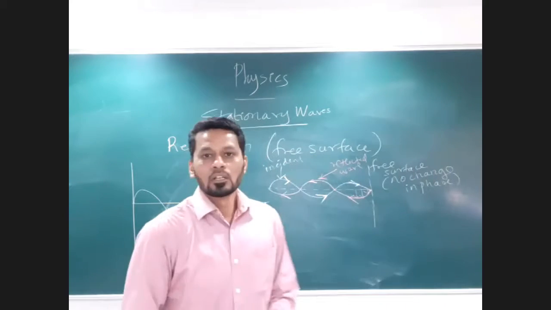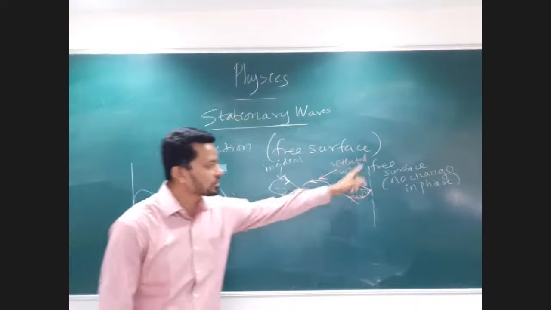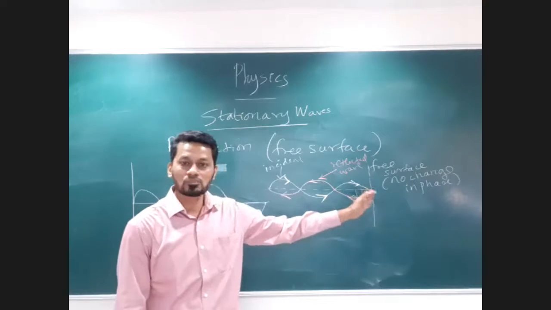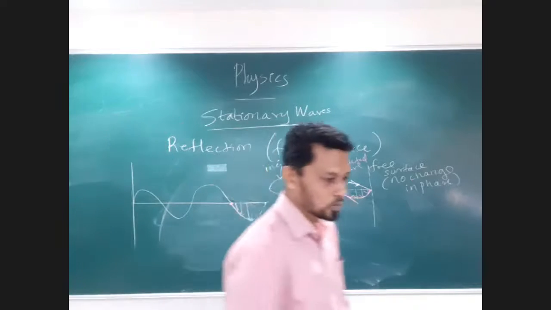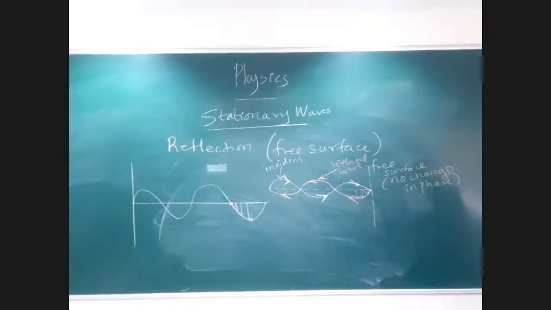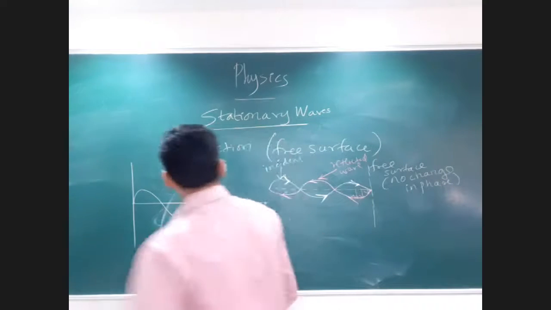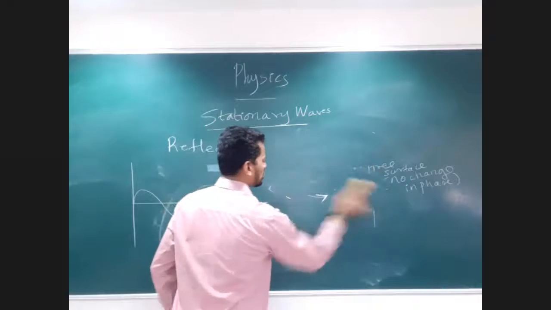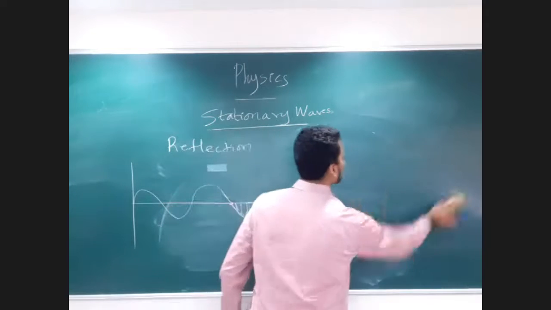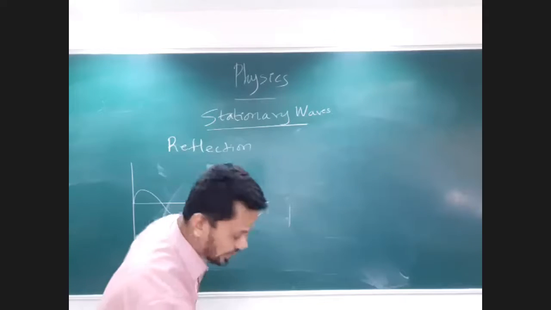I'll show you one more example, but that example will not be with respect to the free surface. Now we'll discuss with respect to a rigid surface. So write down what you have understood so far. Quick. All right. So let's go ahead and discuss what happens when such a ray is reflected from a rigid surface. You will come to know only after seeing the proper diagram.